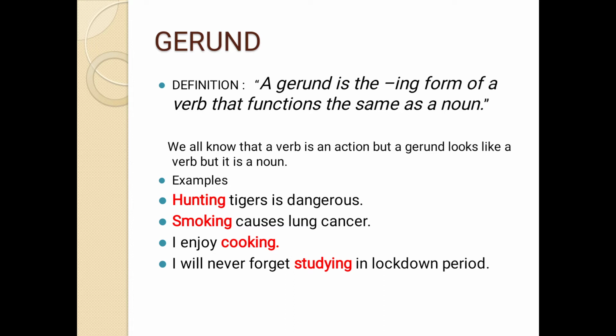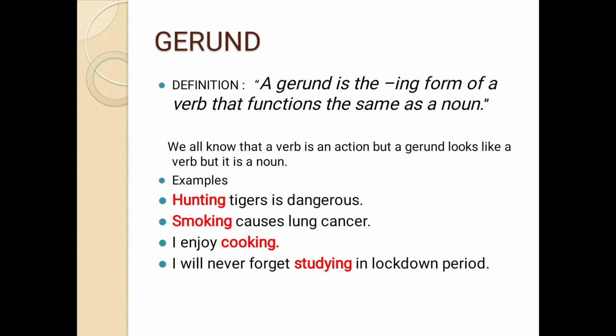So we can call hunting a verbal noun. Similarly, smoking causes lung cancer. Actually, smoke is a verb, but if we add ing to the word, it becomes smoking. In the sentence, smoking is a gerund and causes is a verb. I enjoy cooking. In this sentence, I is the subject, enjoy is the verb, and cooking is a gerund.